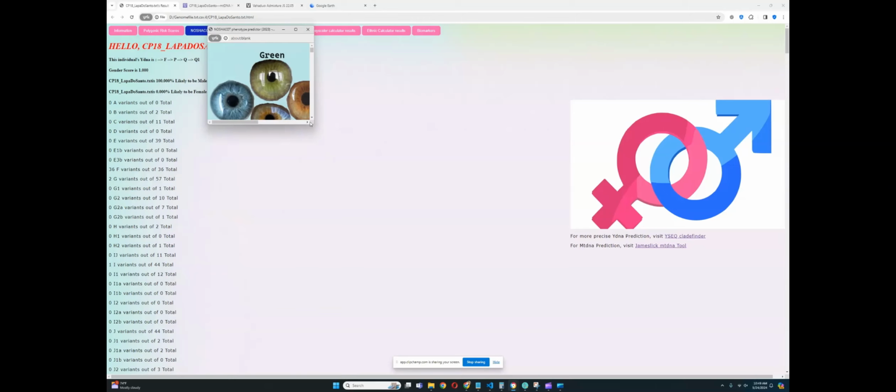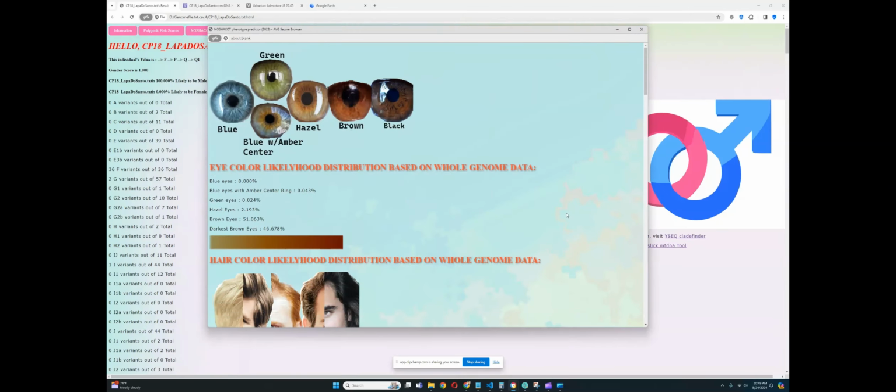Okay, and now we're going to move on to the Nashakot calculator results, what this individual looks like. Let's see what his predicted phenotype is. So it looks like he actually has brown eye color. Very interesting. He has brown and not dark brown eye color, which is really surprising, because Native Americans tend to have dark brown eye color.